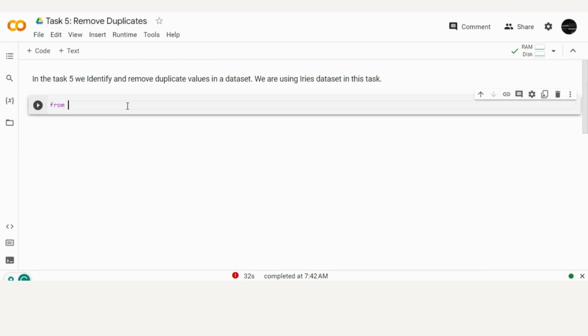Today we are discussing Task 5 in the Technohack Internship, in which we have to identify and remove null values in our dataset, and we are using the iris species dataset in this task.